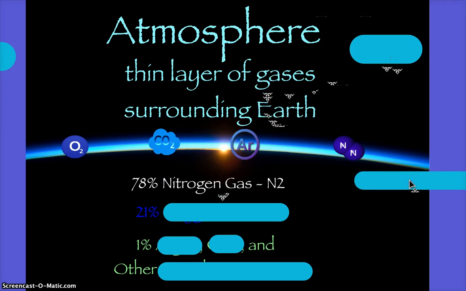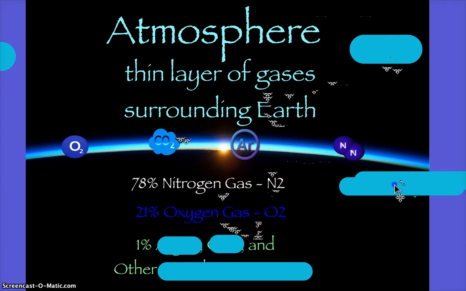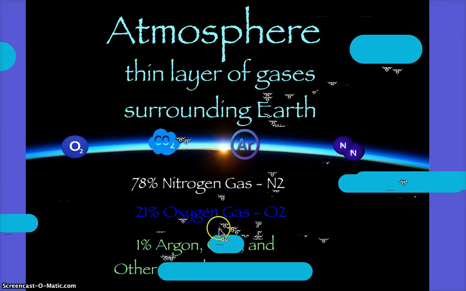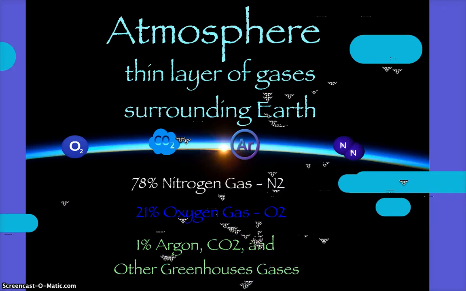Nitrogen gas, okay? So N2, we want to remember to reference them in their actual state. 21%. Oxygen, what we breathe, oxygen gas. And then 1% is argon, and then carbon dioxide, which is a greenhouse gas, and other greenhouse gases. So you want to remind yourself that this is a greenhouse gas, one that we can say is the primary greenhouse gas of concern, and then other greenhouse gases make up just one tiny percent of our atmosphere and are leading to all these issues that we're experiencing.